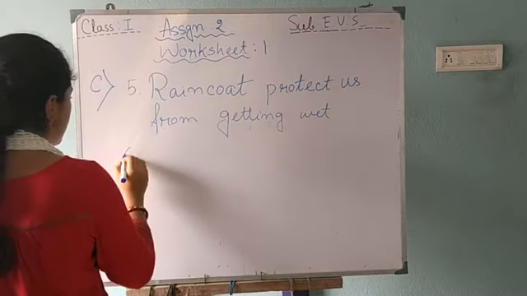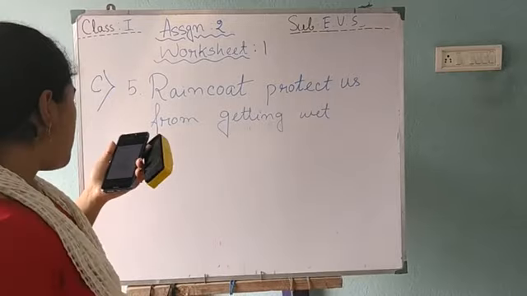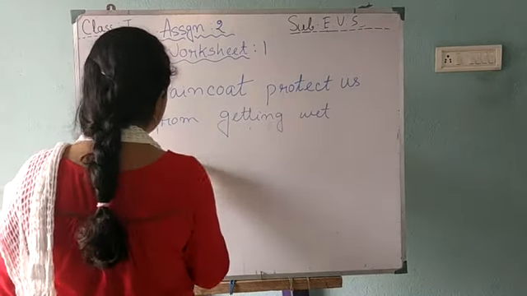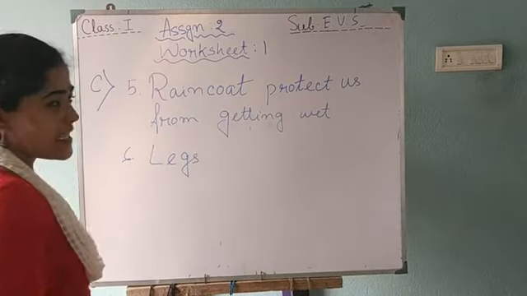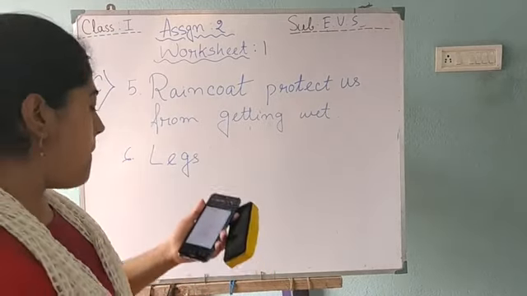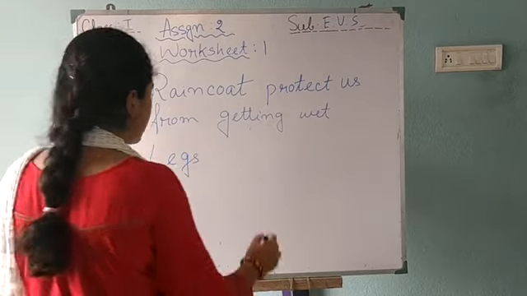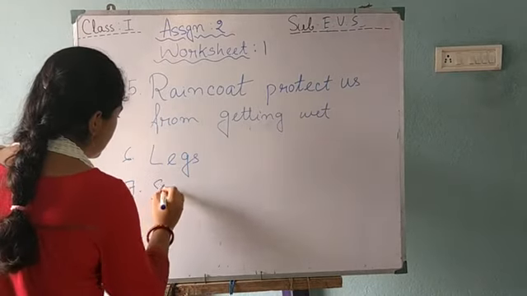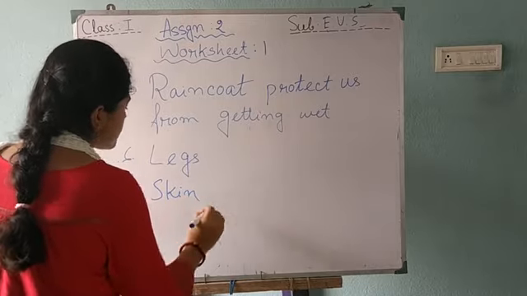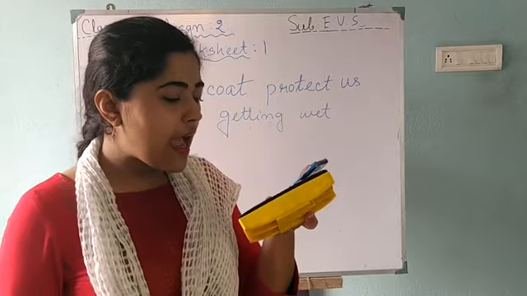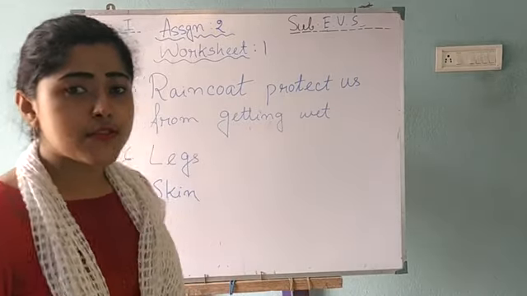Okay. Question number 6. Which part of our body helps us to kick the ball? The answer is legs. Legs helps us to kick the ball. Which sense organs helps us to feel things? It's skin. Skin helps us to feel things. Question number 8. How do you know that chips are so salty?